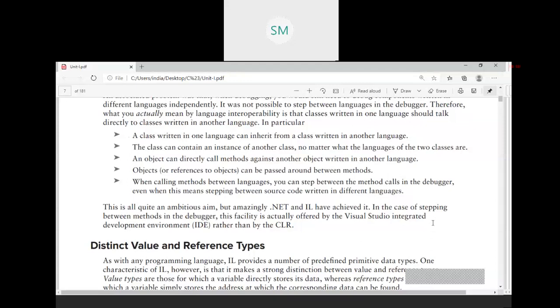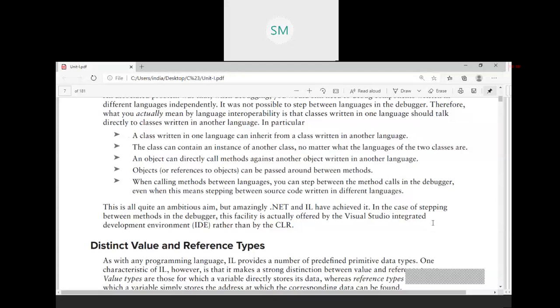If you are writing a program in VB.NET, it is accessing the implementation of a function from the base class library of the common language runtime of the .NET framework. If you call a predefined function from C# language, again it is going to access its implementation only from the base class library of the .NET framework. That's why the .NET framework supports language interoperability.